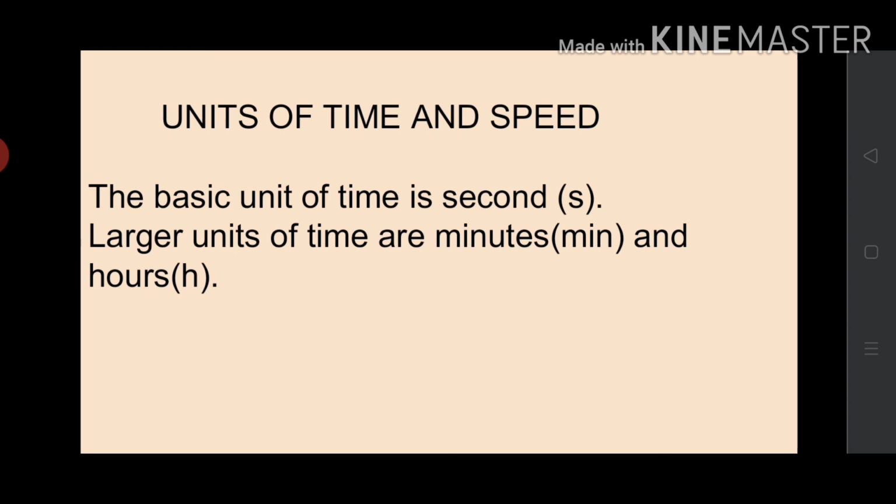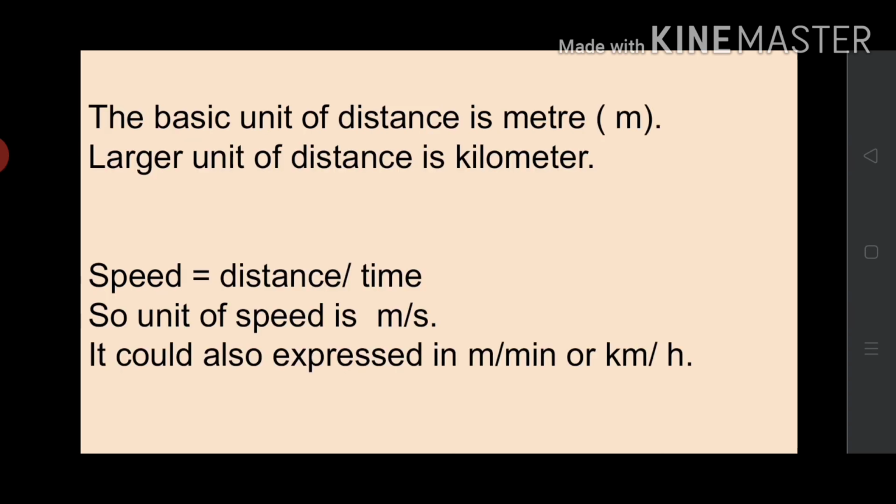Not only that, you have learned the unit of distance. The basic unit of distance is meter. Larger unit is kilometer. You have learned the definition of speed, that is equal to distance divided by time. What is the unit of distance? It is meter. What is the unit of time? It is second. So the unit of speed is meter per second. It could also be expressed in meter per minute or most commonly kilometer per hour.